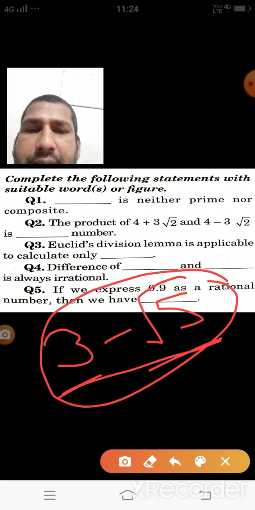Suppose I am taking a rational value as 2 and irrational value as root 2, and if you are adding these two, we are getting an irrational number. And if you are subtracting a rational and an irrational, then the complete value we are getting is an irrational value.